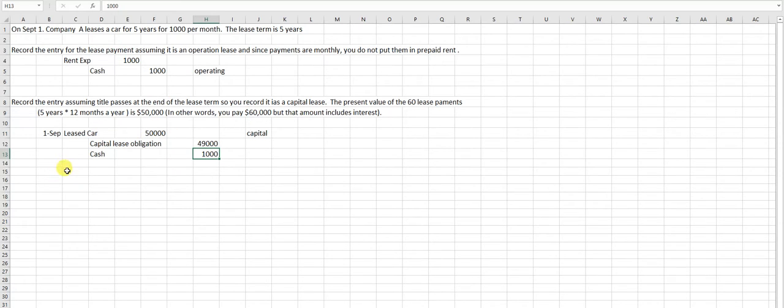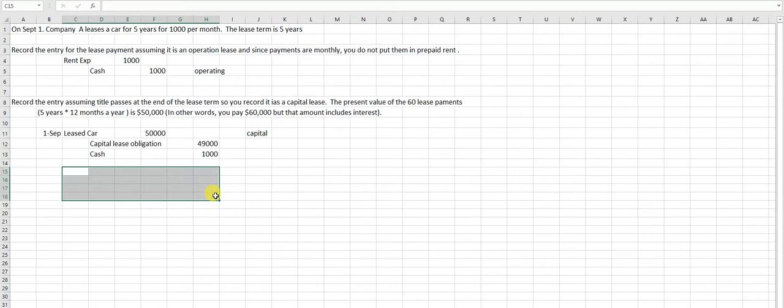This is not in your problem, but when I pay off the lease, I'm going to have interest expense and my capital lease obligation, and I'm going to credit cash on a monthly basis. My credit's always going to be $1,000, and then I do computations to split the $1,000 between interest expense and capital lease obligation. But since this problem doesn't give you an interest rate, I can't do that. I would take principal of $50,000 or $49,000 times rate times time to get my interest expense, and the rest of the $1,000 would be principal. But this problem doesn't ask about that.